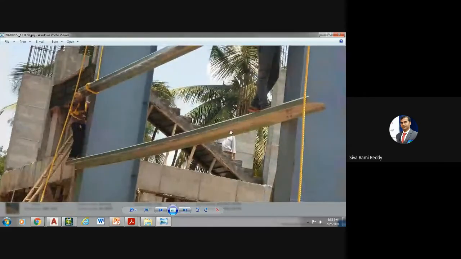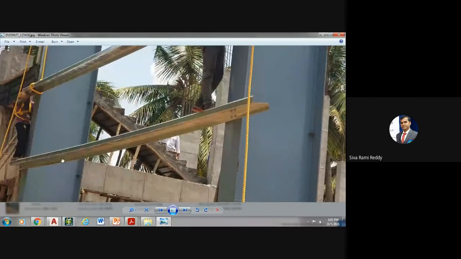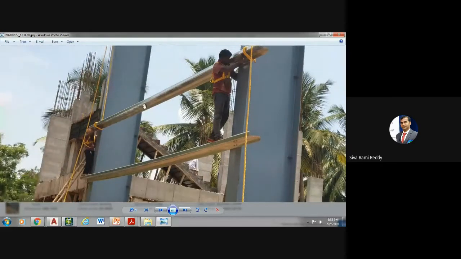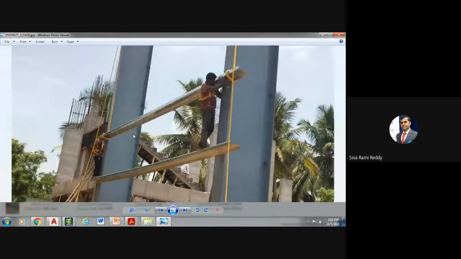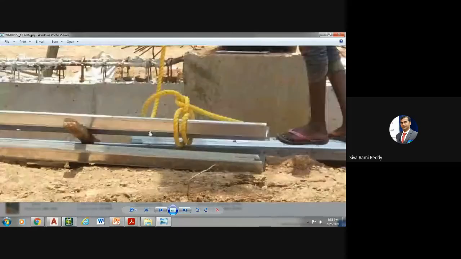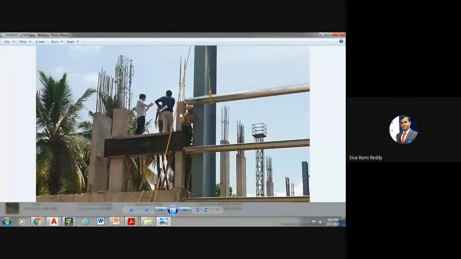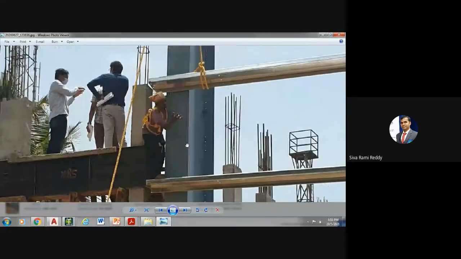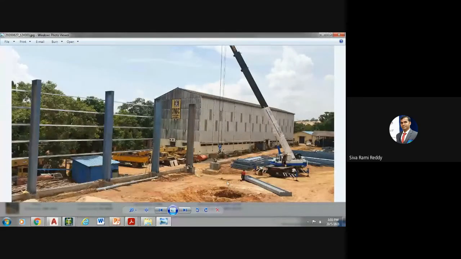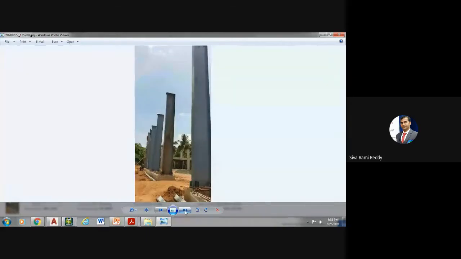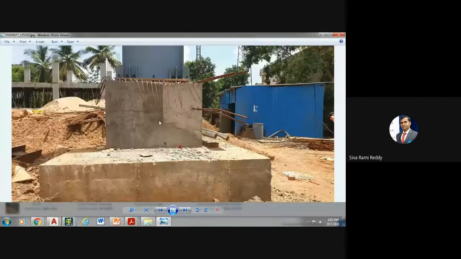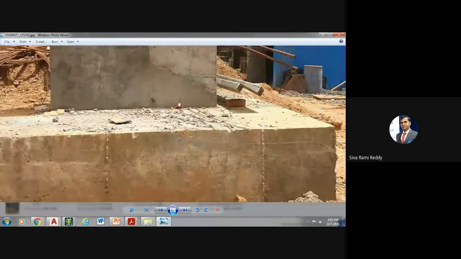See, this is what is called side girts. And see how these people are connecting to this. This is galvanized material. See, these are all galvanized. See, very huge area. All columns are erected. This is a pedestal, and this is a pile cap.